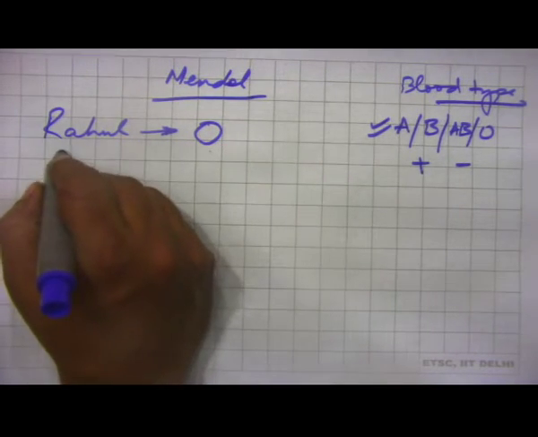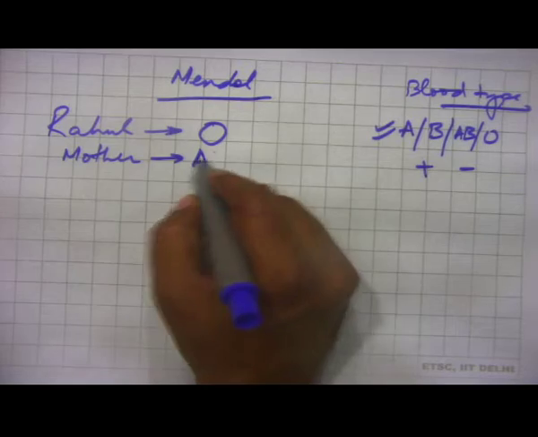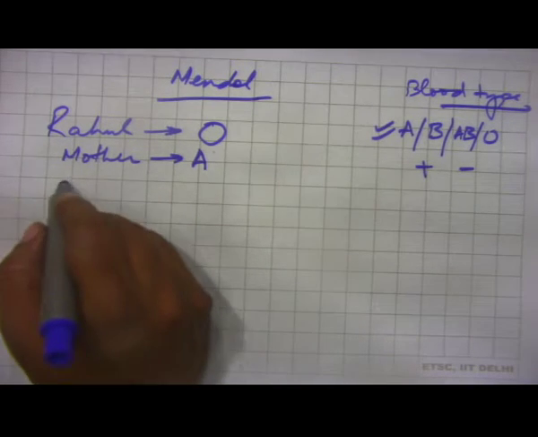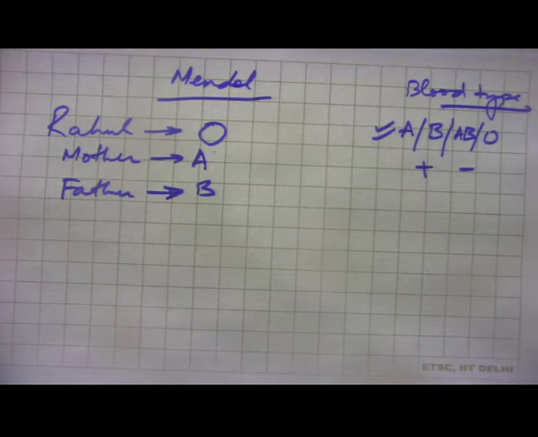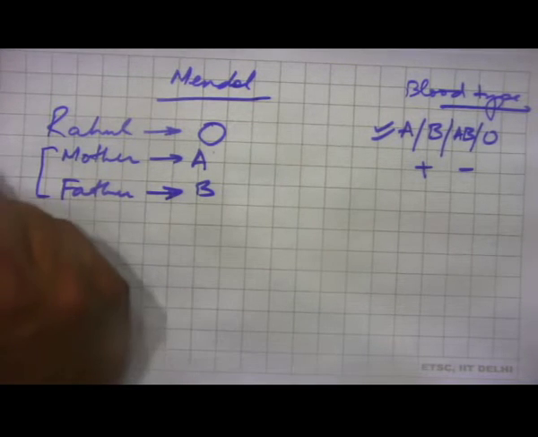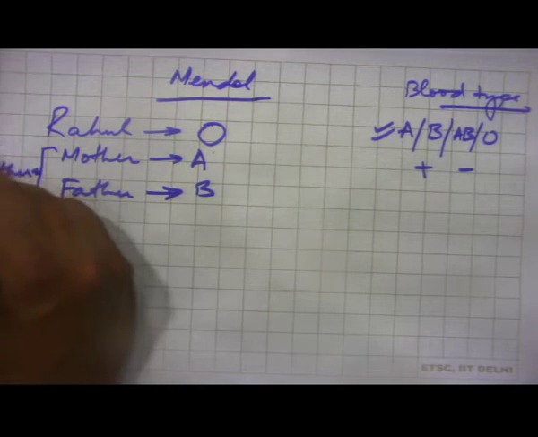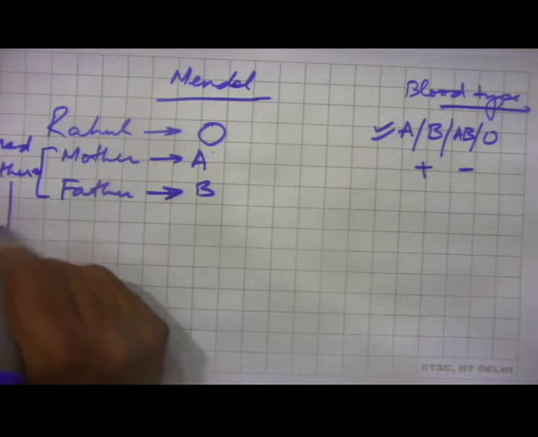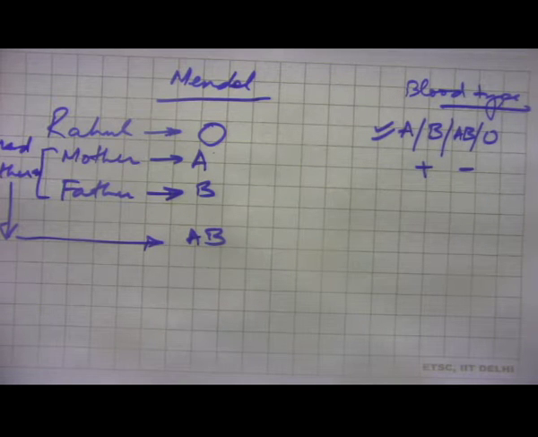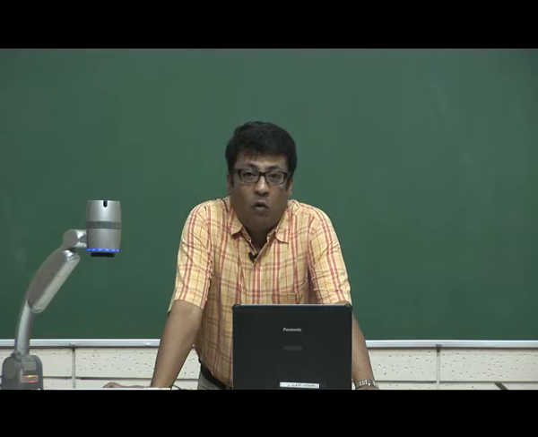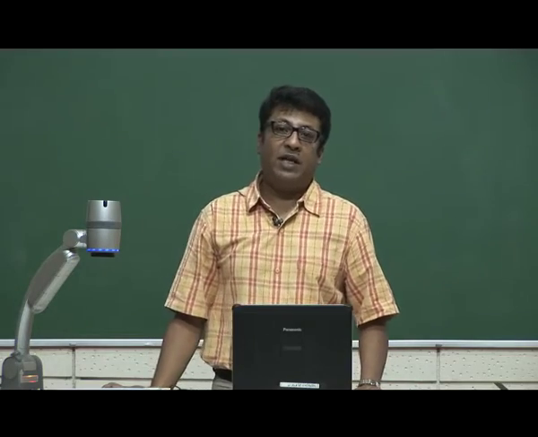Let us say Rahul's mother has a blood type of A. Let us also say Rahul's father has a blood type of B. Now, if the fathers of both mother and father, that is Rahul's grandfathers, were both AB, can you tell me what blood type the grandmothers can be, or what blood type the grandmothers cannot be?